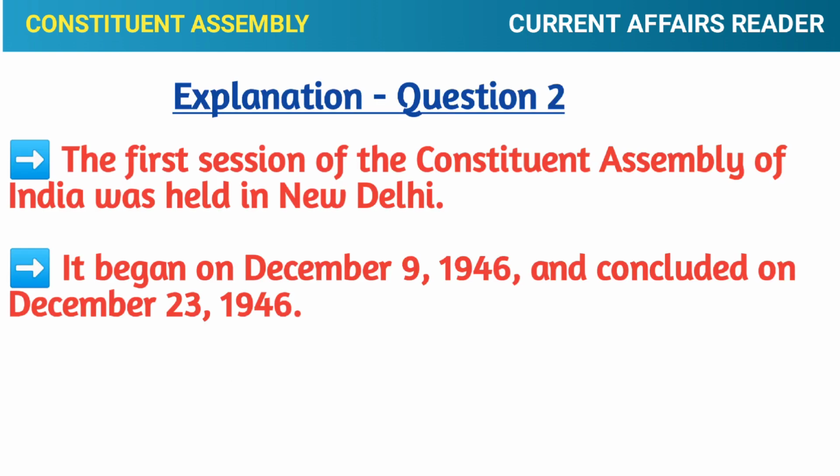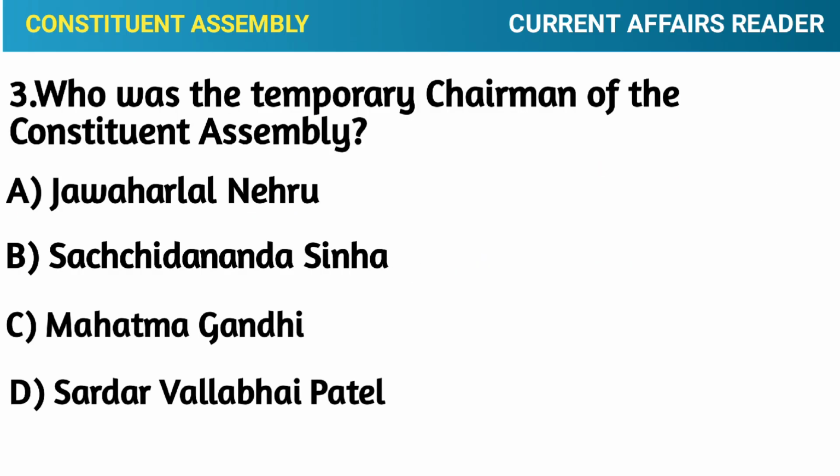Explanation. The first session of the Constituent Assembly of India was held in New Delhi. It began on the 9th of December 1946 and concluded on the 23rd of December 1946. Question number 3. Who was the temporary chairman of the Constituent Assembly? Option A, Jawaharlal Nehru. Option B, Sachidananda Sinha. Option C, Mahatma Gandhi. Option D, Sardar Vallabhbhai Patel. Correct answer. Option B, Sachidananda Sinha.